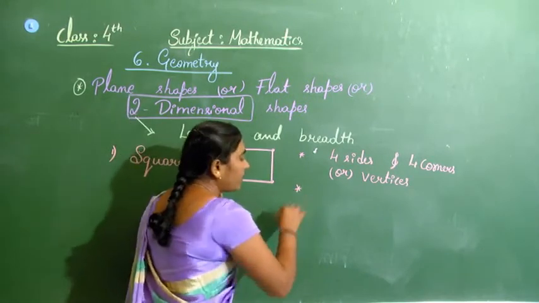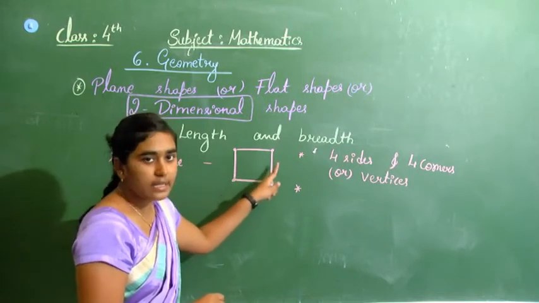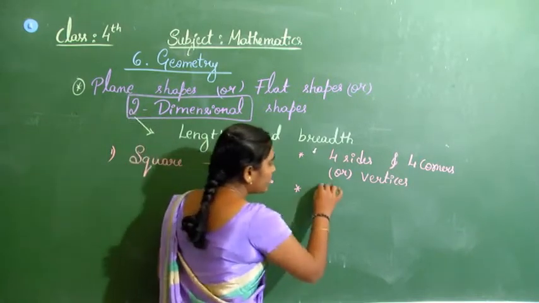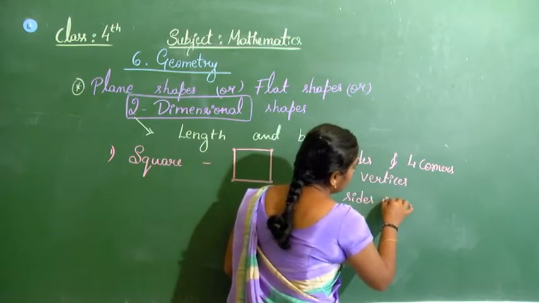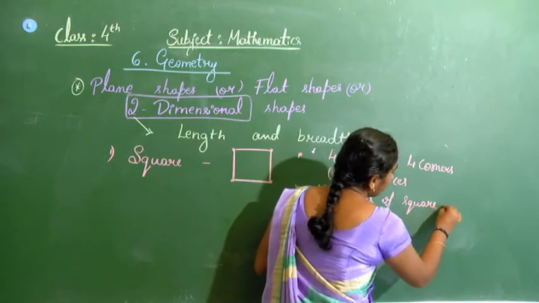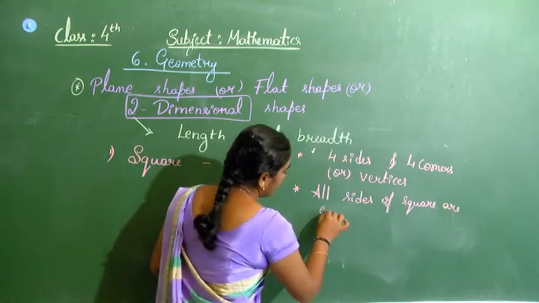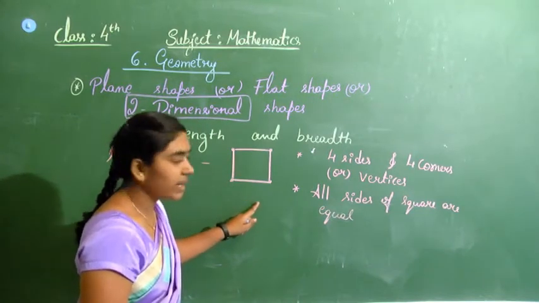And one more property of the square is, what is the relation between all the sides? All sides of a square are equal.